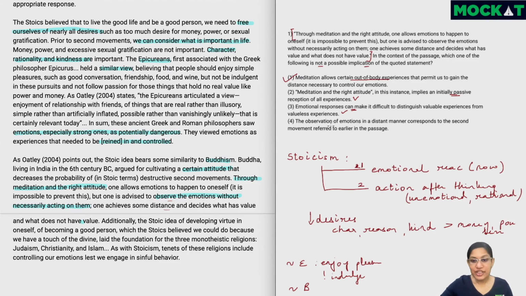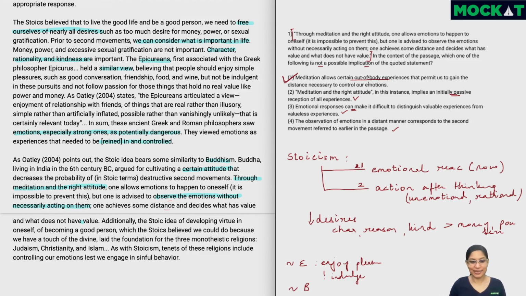The observation of emotions in a distance manner corresponds to the second movement referred to earlier in the passage. So initially we were told that Stoicism has an initial emotional reaction, and then there's an action which is taken. So the initial reaction will happen, but with meditation and right attitude, we can observe our emotions, achieve some distance, and then act. So that is nothing but our second action according to Stoicism, which is why both of these are similar. So this is also something which can be inferred. So option 1 is the only one which is not implied, because this achieving distance from the emotion is being taken literally here.